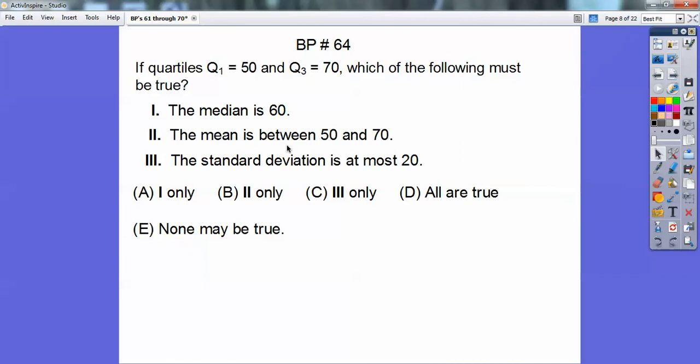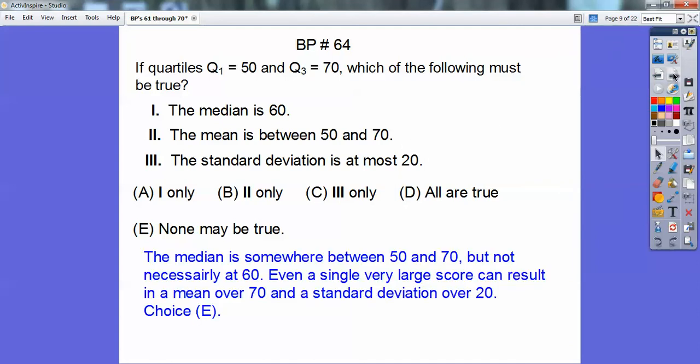Okay, and the mean is between 50 and 70. Well, it seems like that would be true, but it might not be if we had a big outlier way out there that pulled the mean outside of the box. So that won't be true. And the standard deviation can be affected by an outlier also. So I get that none of those must be true, because of big outliers.